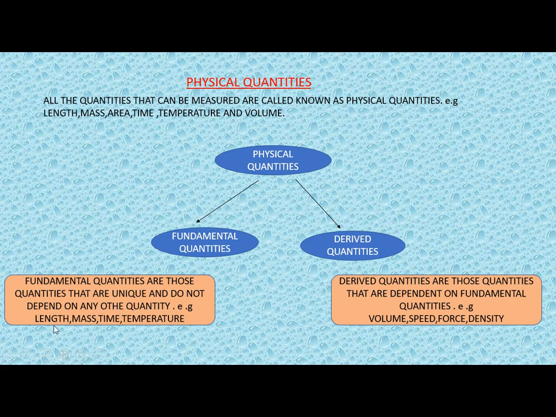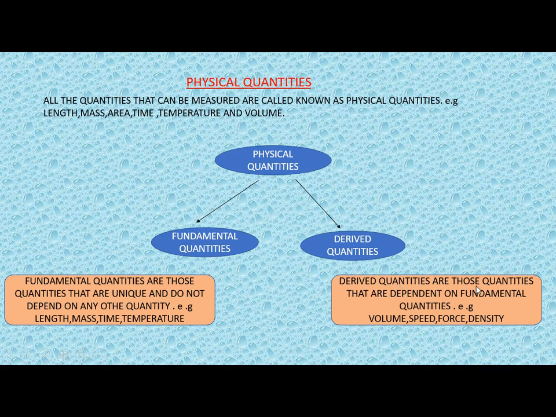For example, length, mass, time, temperature. If you have an idea about length, mass, time and temperature, you know that these are unique quantities and they do not depend upon any other quantity. What this exactly means, you will understand when we study the definition of derived quantity. So let us see what this is.